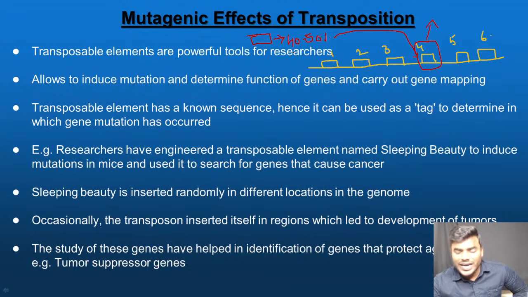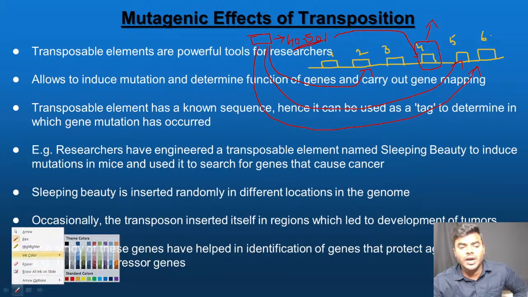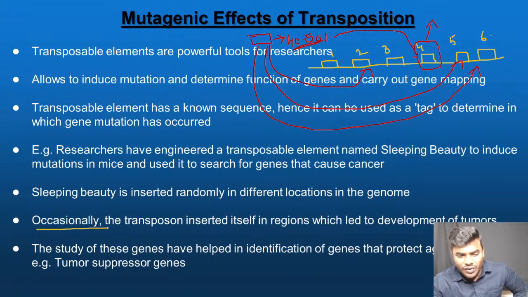Understand, Apurva, it doesn't mean that the transposable element is not introduced at gene 2, gene 5, or gene 6. It is introducing everywhere, but in 40 to 50% of the cases, it is introducing at one particular gene only. So when we study the function of that particular gene, we understand that it is involved in tumor formation.